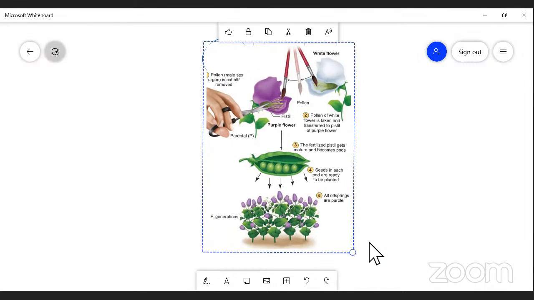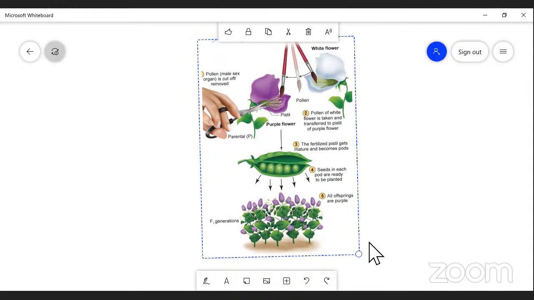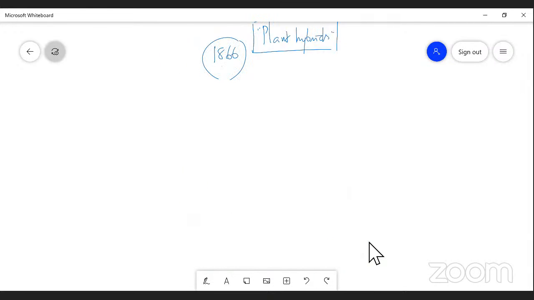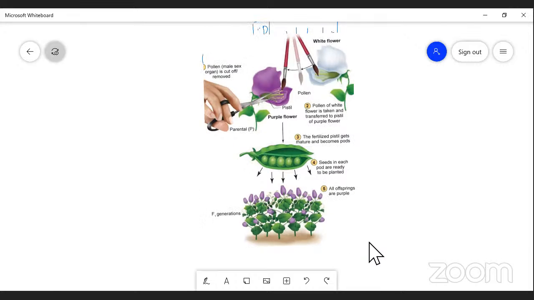This plant was taken by Johann Mendel to do the hybridization technique, and he concentrated more and more on hybridization techniques and the varieties that he obtained from Pisum sativum.